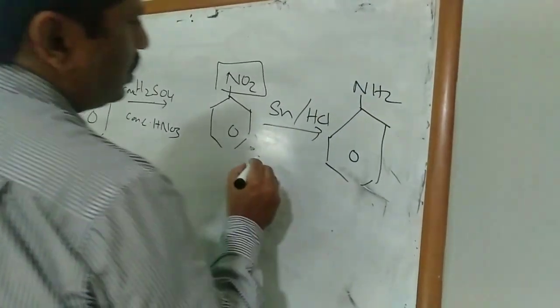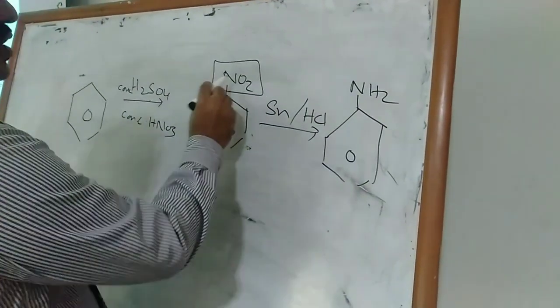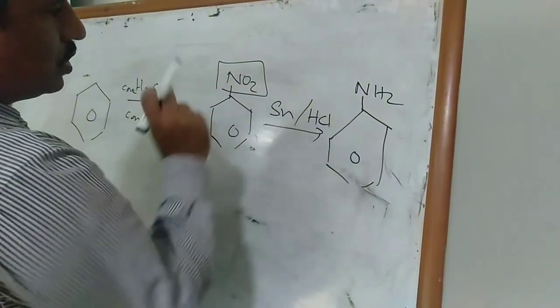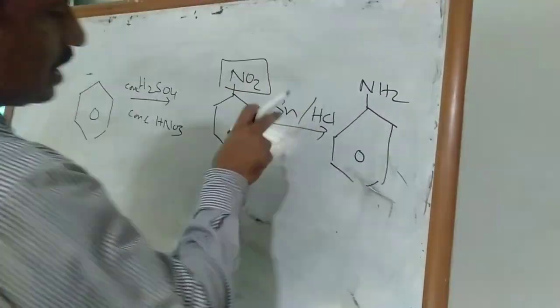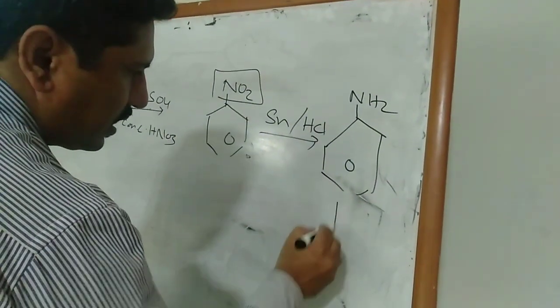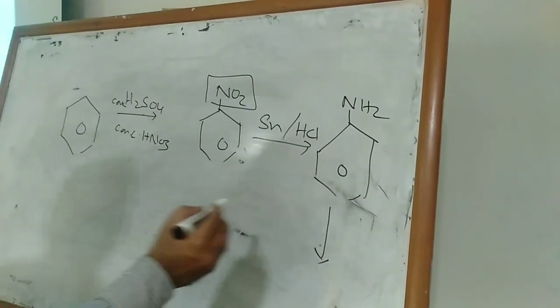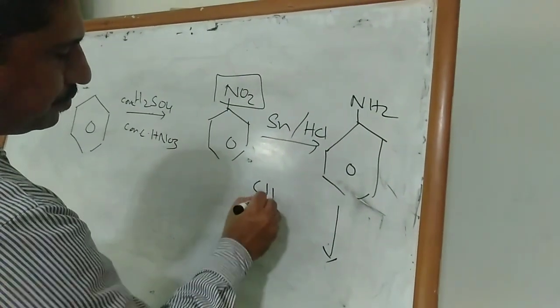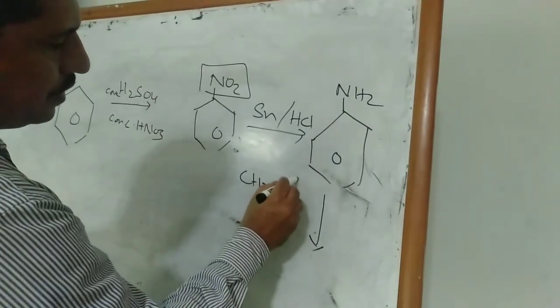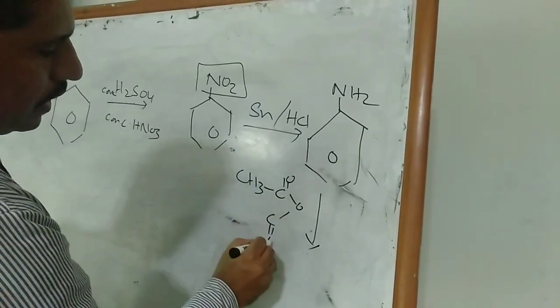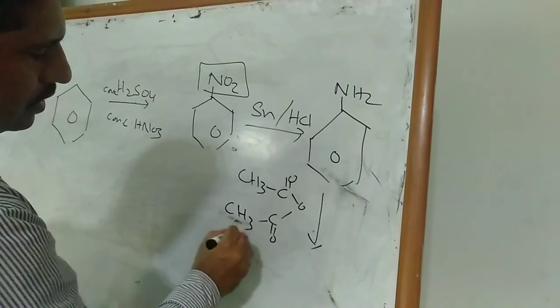As you know, reduction is removal of oxygen and addition of protons, so both things are happening simultaneously here. In the next step, you will do acetylation. Acetylation is done with acetic anhydride and acetic acid.